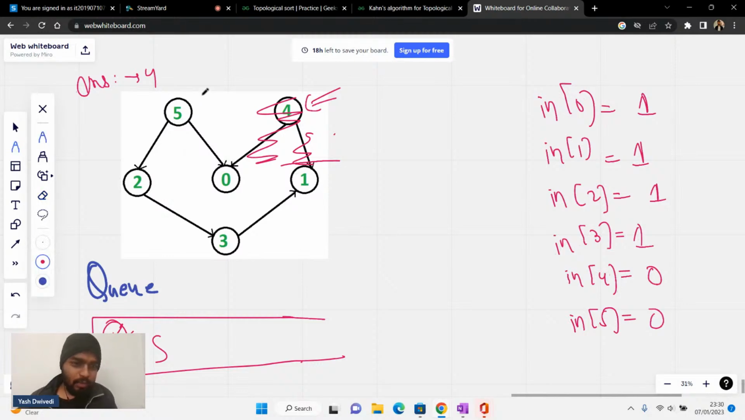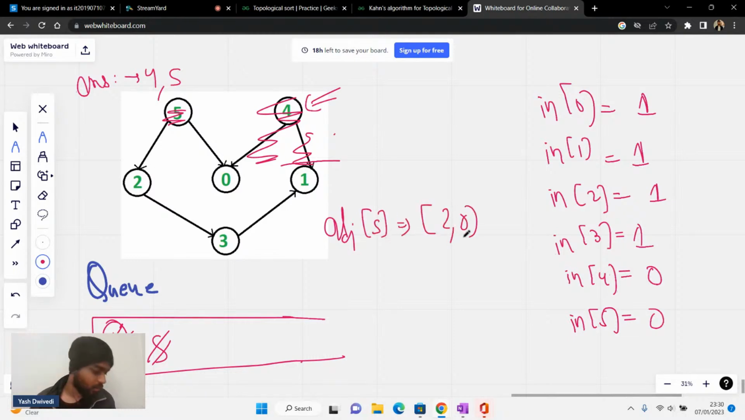Okay. Then what I'll do is I'll have this node 5. So now 5 is there, so I'll pop out 5. Basically 5 will be put here by me. Then if 5 is getting resolved, in the adjacency list of 5, I'm having this node 2 as well as 0.